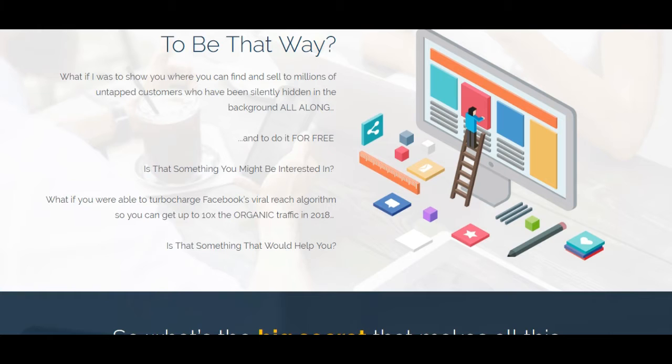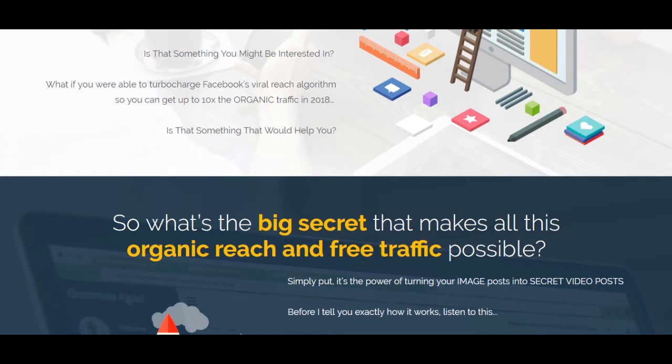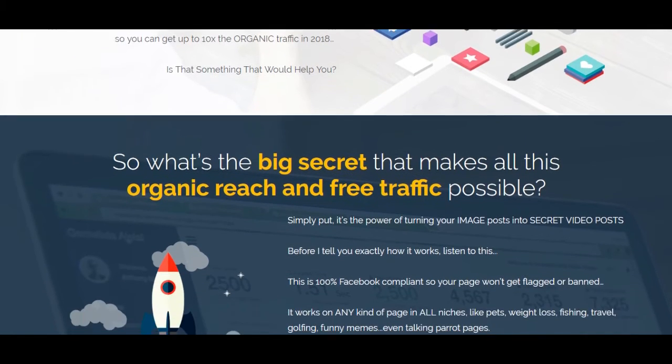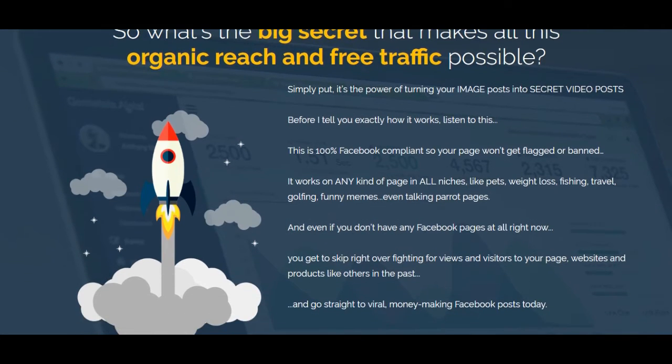What if you were able to turbocharge Facebook's viral reach algorithm so you can get up to 10x the organic traffic in 2018? Is that something that would help you? So what's the big secret that makes all this organic reach and free traffic possible? Simply put, it's the power of turning your image posts into secret video posts. Before I tell you exactly how it works, listen to this.